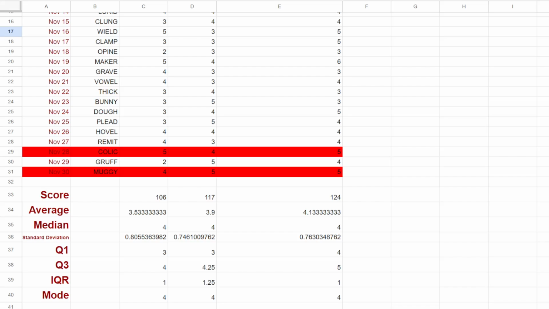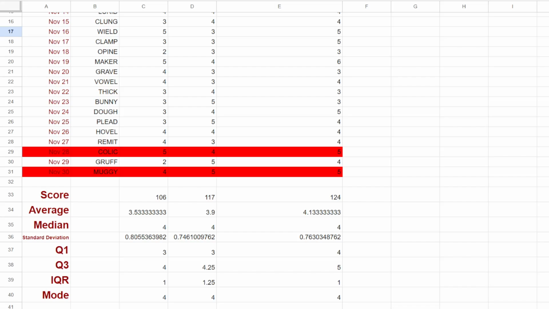That's usually a 4. That's barely a 3. I had a 3 when I had a 3.03 average. I had a median of 3. Standard deviation, 0.81 for me, 0.75 for Squirtle. Really good because he only had 3s, 4s, and 5s this month. I also had some 2s, which is why my standard deviation is a little bit higher than Squirtle's.